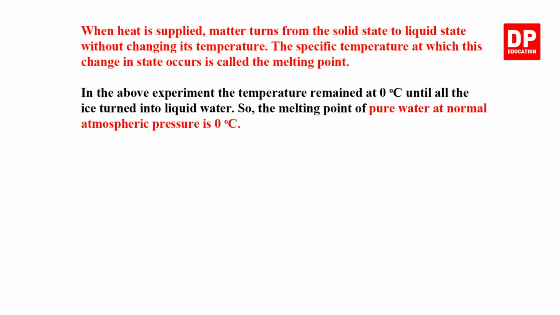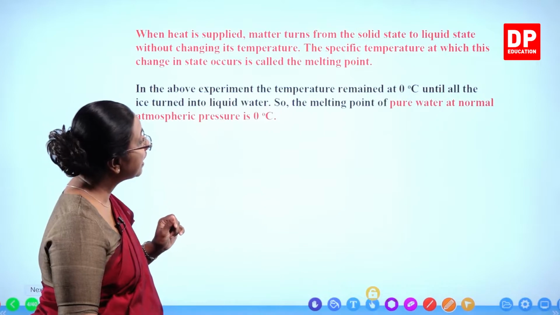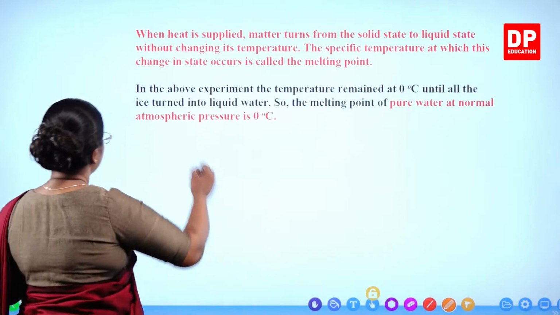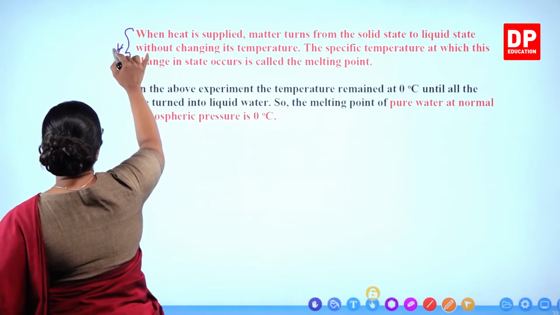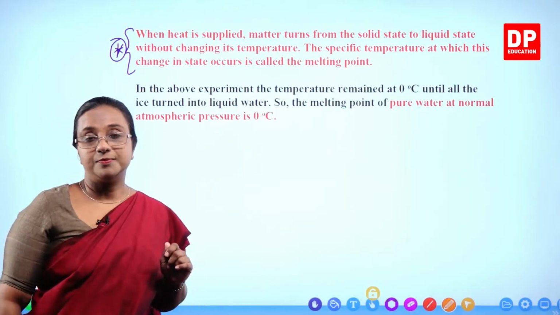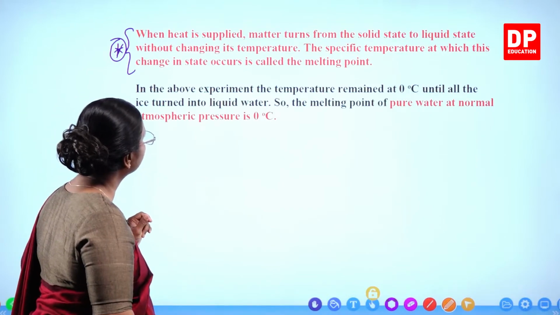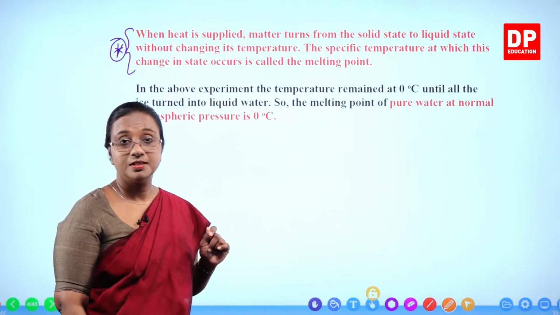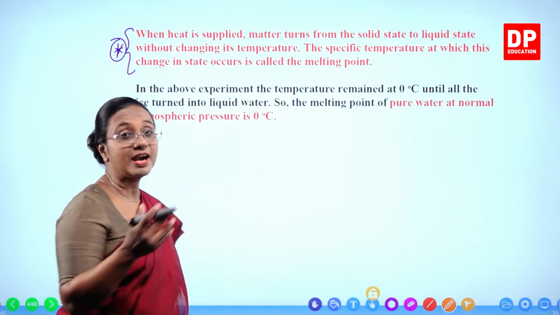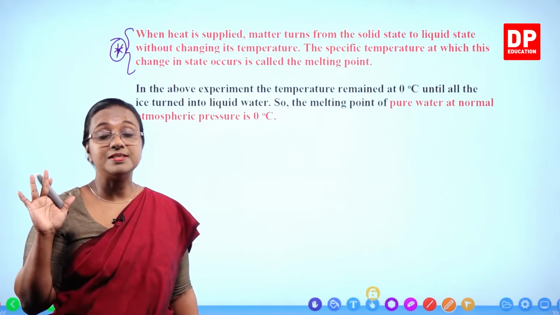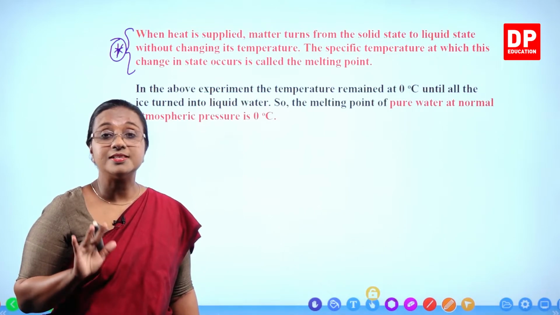When heat is supplied, matter turns from the solid state to liquid state without changing its temperature. The specific temperature at which this change in state occurs is called the melting point. So you have to remember this very well. Inside the beaker, you have ice that completely melts to form water, and that happens at a fixed temperature, and that is known as melting point.